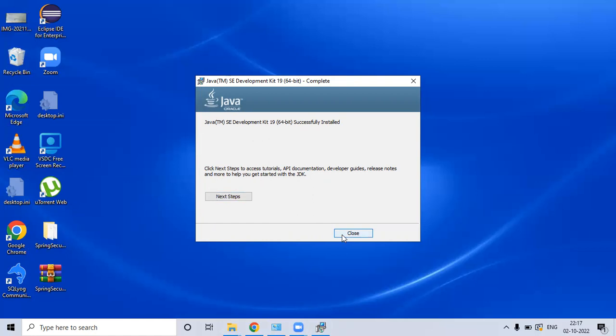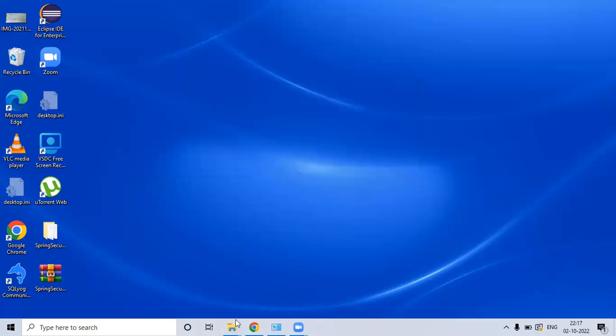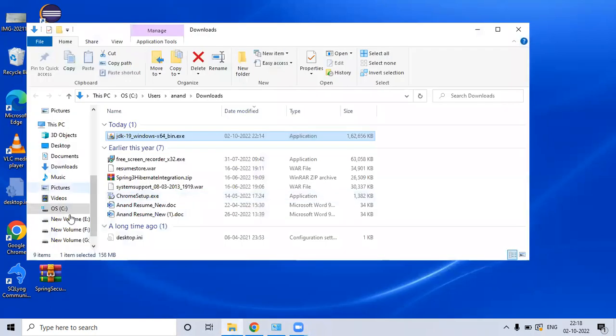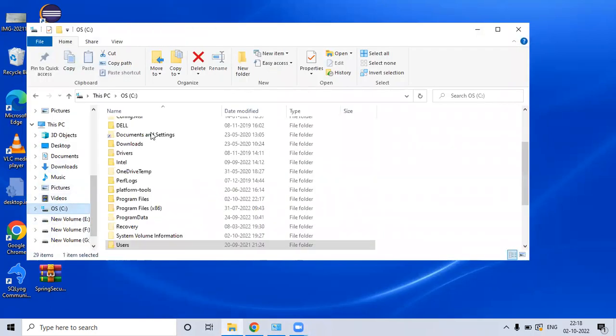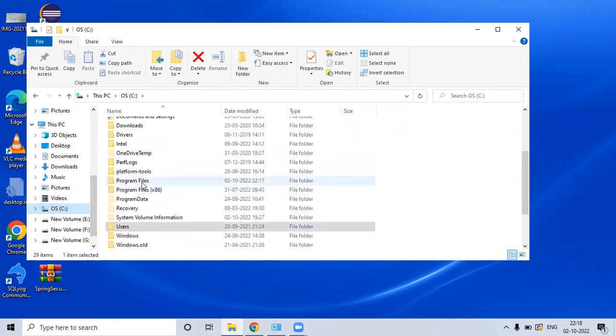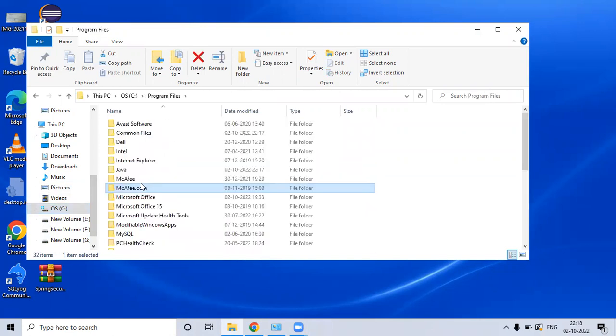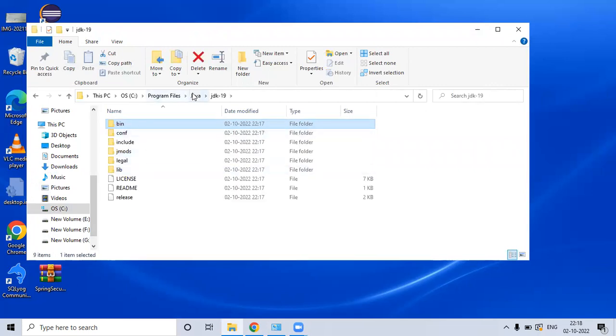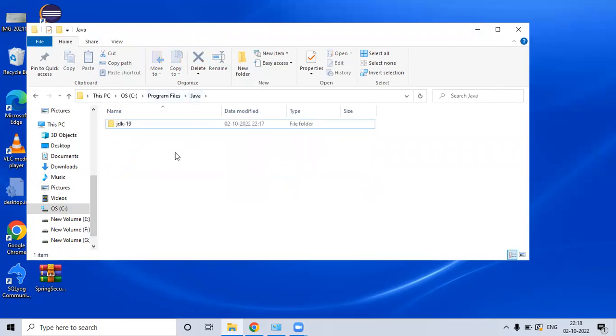So we'll close it now. Now we will go to the location and see if Java files are created or not. We will go to the C drive and program files. And you see here Java is installed, the Java folder is created, and the JDK 19 version, that is what we installed. So now we are set with the Java installation.